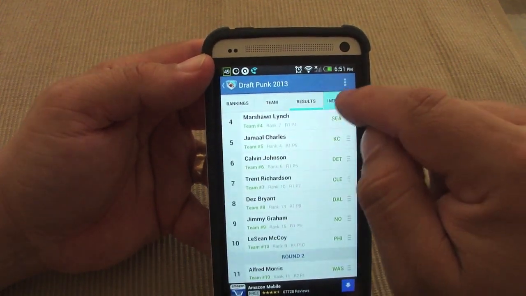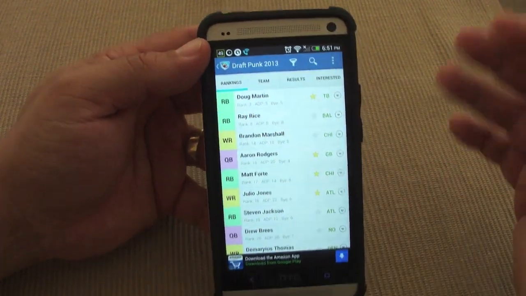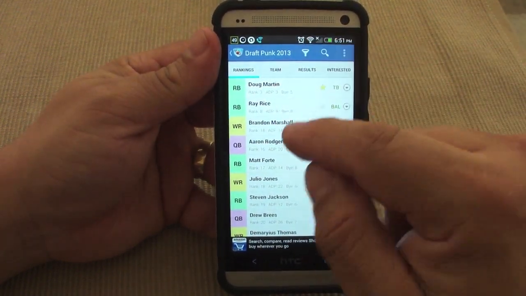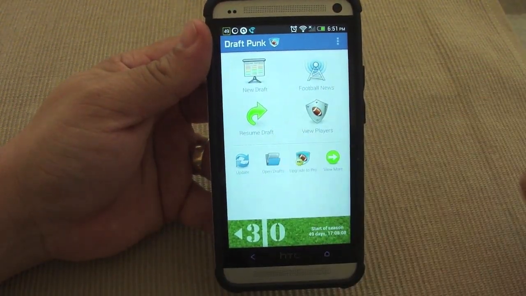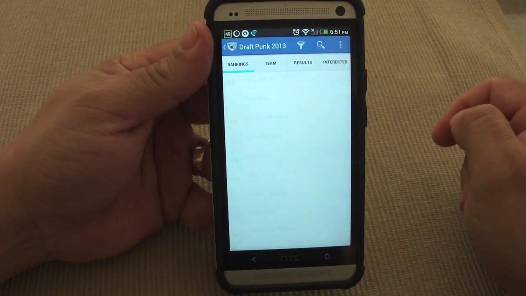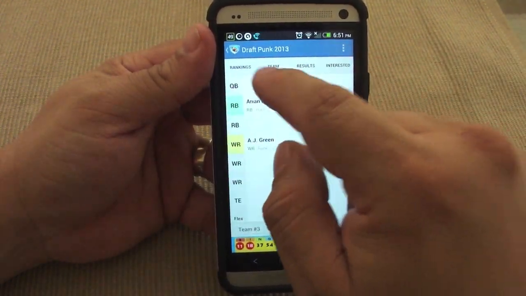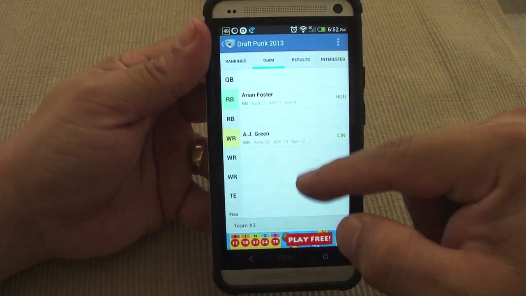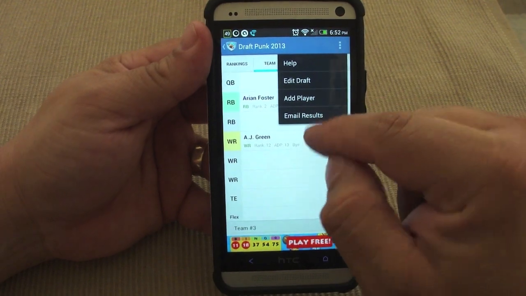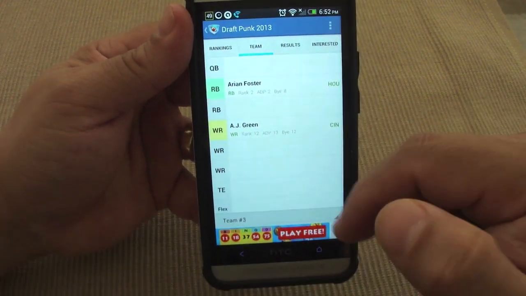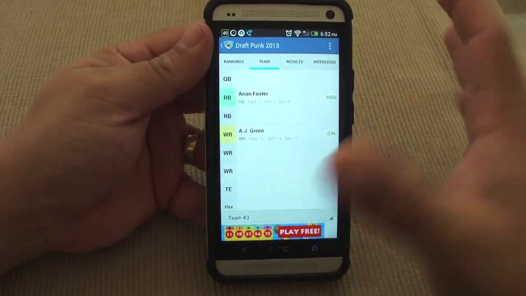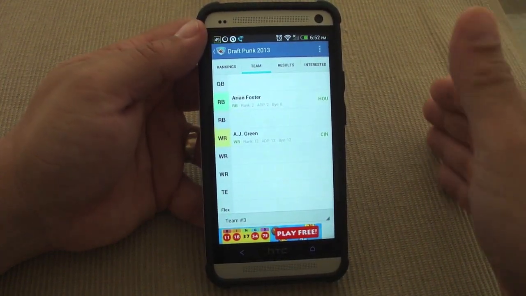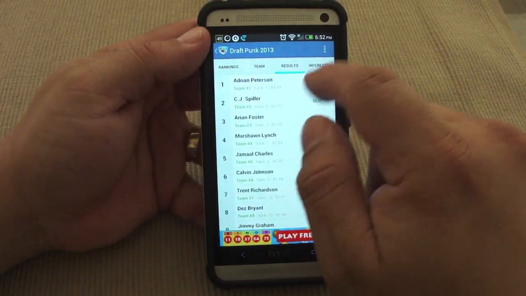Believe me guys, this app is very, very good if you're doing a live draft, and it totally helped me out last year. So I was very glad that they updated it for this year. Over here you click open draft, you can see open draft is right here. And that's it. When all the draft is done, you can actually send all your results as a PDF. Right here, email results. You can send your email, and you're gonna have an email with all your results of your team and all the picks that every other team did, which is awesome.